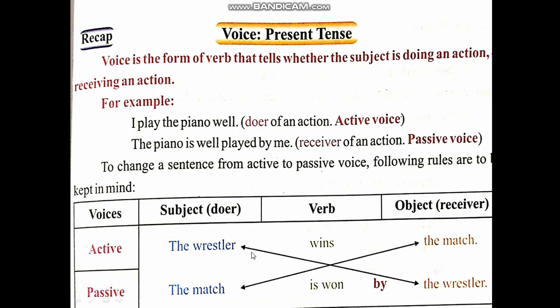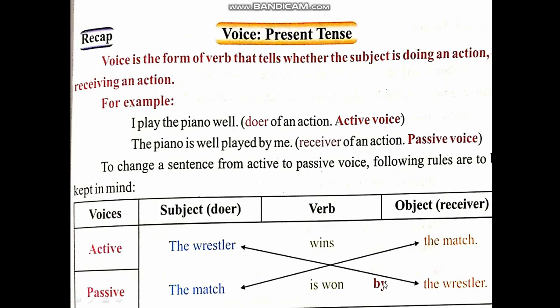The wrestler, which is the subject or doer, we can see that it is written at the end at the place of object, and match, which we have seen is object, it is written at the beginning of the sentence at the place of wrestler, and wins, which is the first form of verb, is converted into third form of verb, that is won, or is written before it and by before the wrestler.